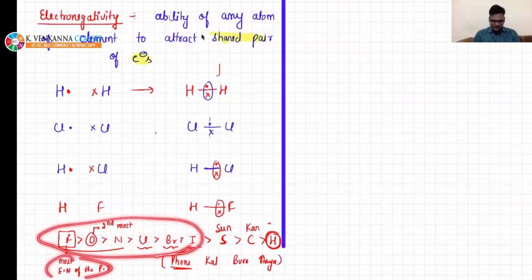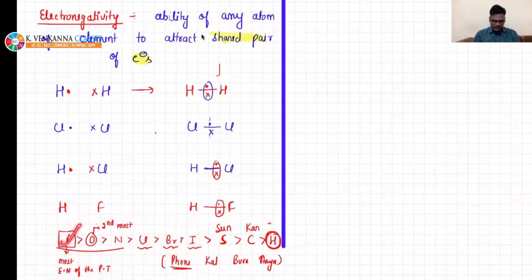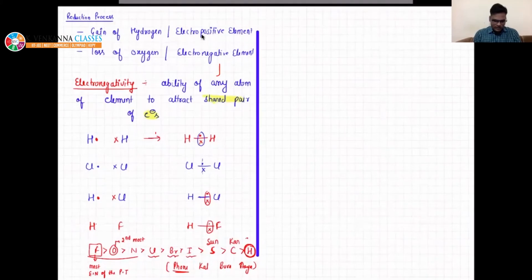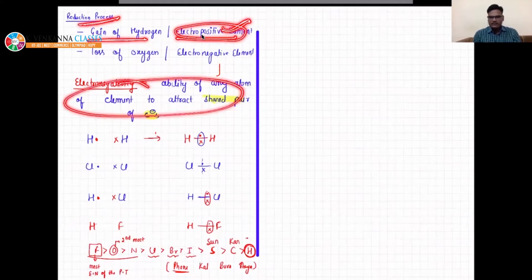The most electronegative is fluorine, then second is oxygen, then nitrogen, then chlorine, then bromine, then iodine. So I was telling you the reduction can be defined as gain of hydrogen or any electropositive element, that is metal. Metals are considered as electropositive. It's just opposite. If something is electronegative, then it is less electropositive. If something is less electronegative, then that is more electropositive.